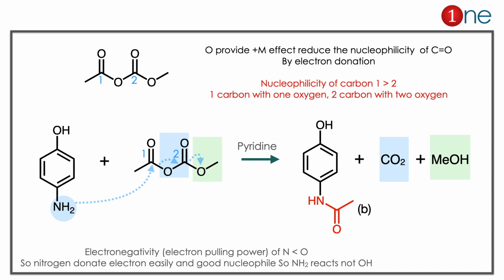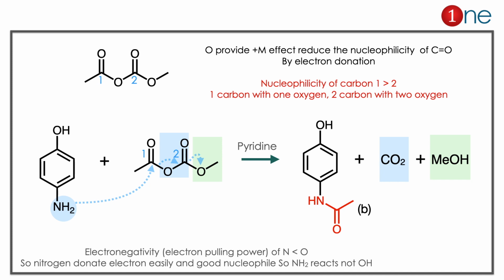The answer will be very simple if you know the basics. Here you have a starting material containing a dicarbonyl system connected through oxygen. If you compare the two carbonyls, 1 and 2, the second carbonyl has 2 oxygens, the first carbonyl has 1 oxygen. So what really happened is that the mesomeric effect of oxygen reduces the electrophilicity. The second one has 2 oxygens, so there is more reduction, hence the first one will be active there. So the nucleophilic attack occurs: the amine attacks the carbonyl there, there is charge transfer, and you have CO2 and methanol there.